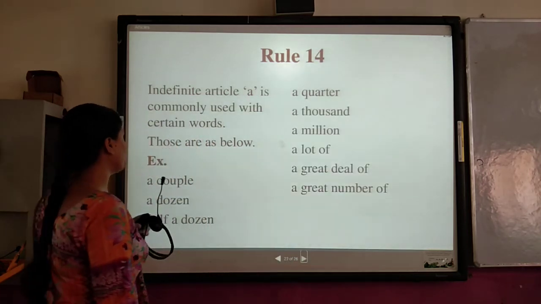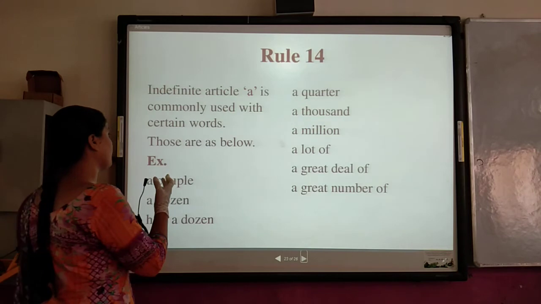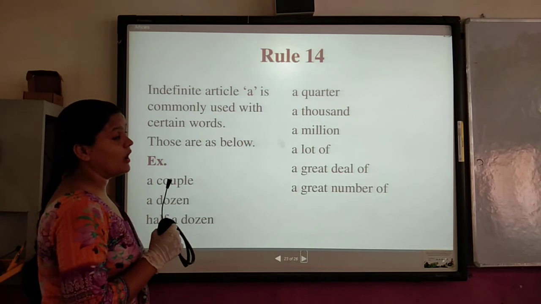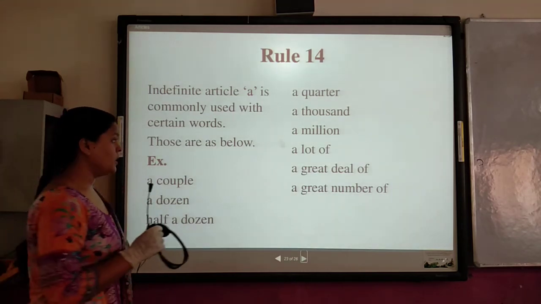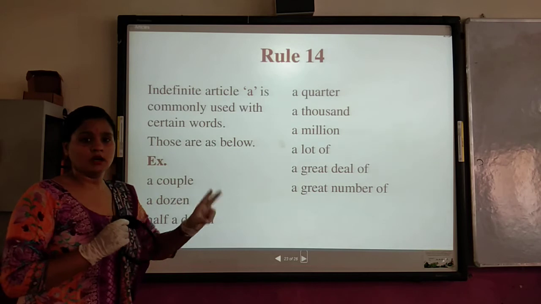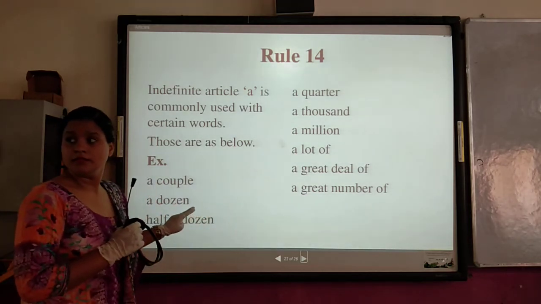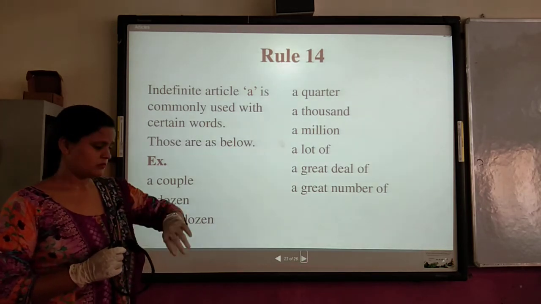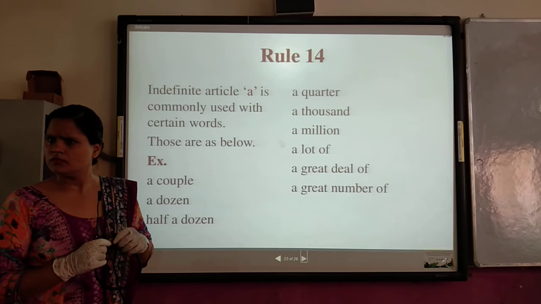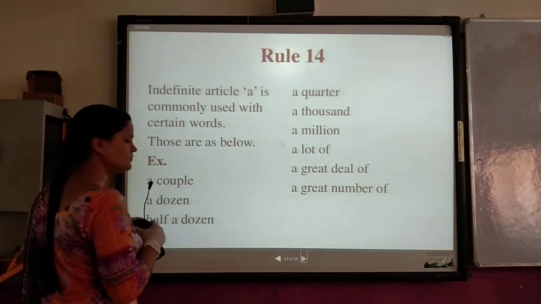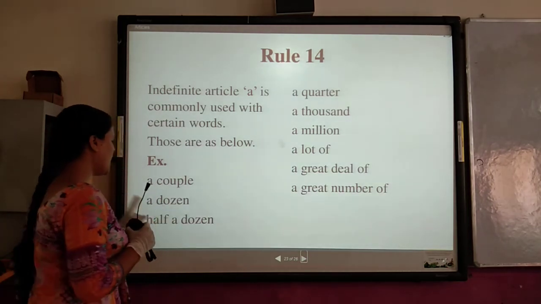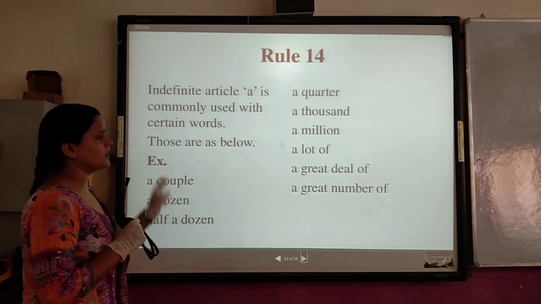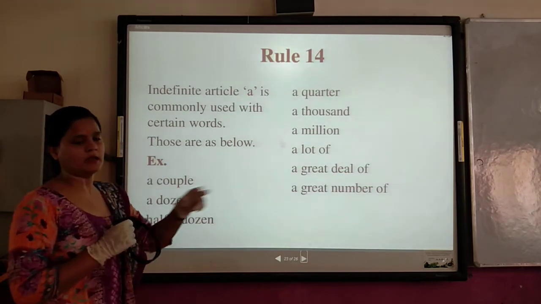The 14th rule is indefinite article a is commonly used with certain words. Some certain words are there in English grammar that always use a, like a couple, a dozen, half a dozen, a quarter, a thousand, a million, a lot of, a great deal of, a great number of. Understood?